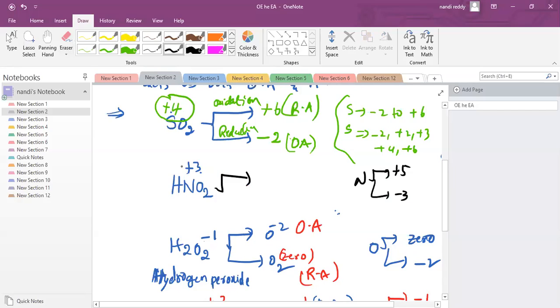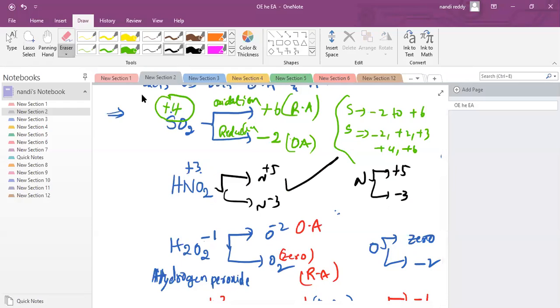So this is an intermediate oxidation state, not +5, not -3, so it can act as both. It may convert into nitrogen +5, and it may convert into nitrogen -3 also. Understood? So it can act as both an oxidizing agent as well as a reducing agent. If it does oxidation, that means reducing agent; it can act as an oxidizing agent also.